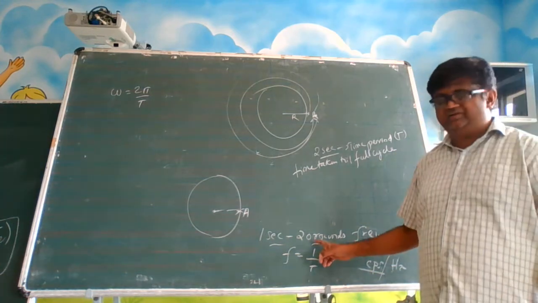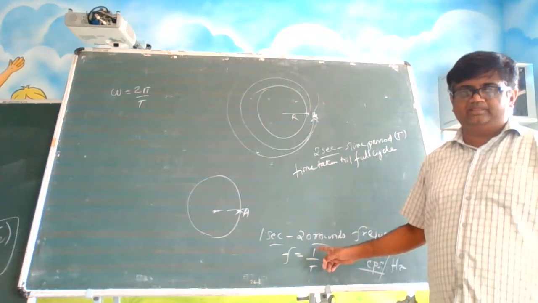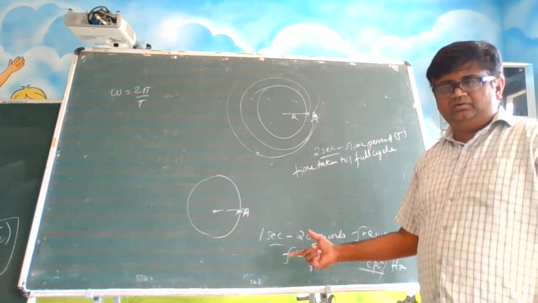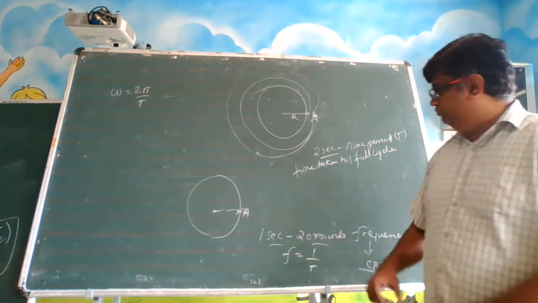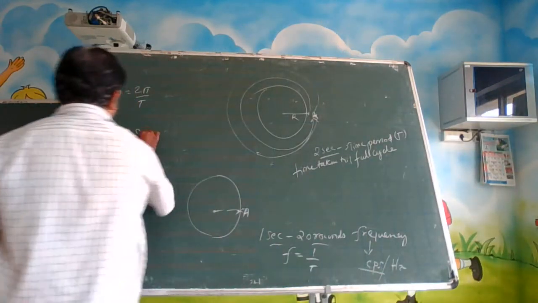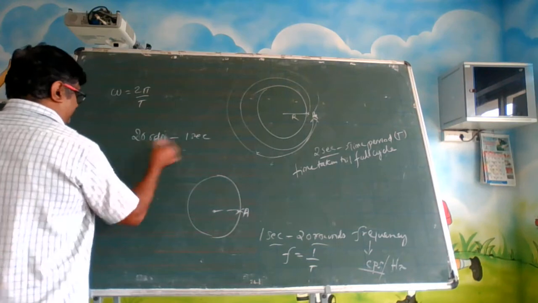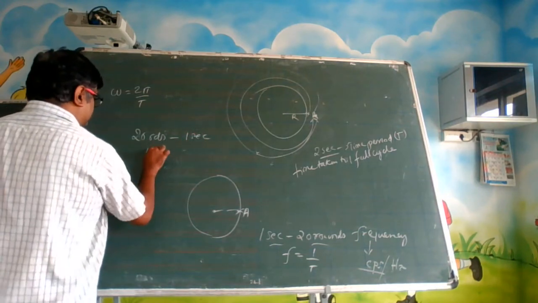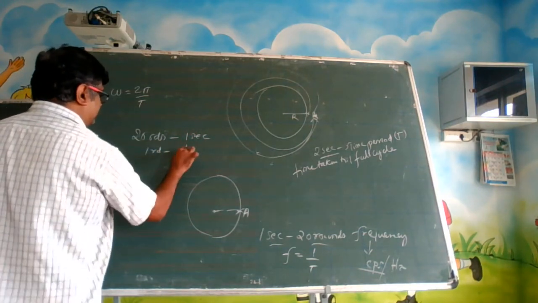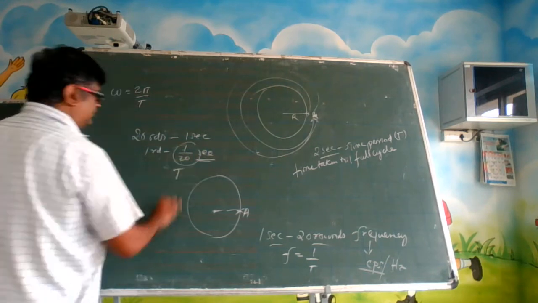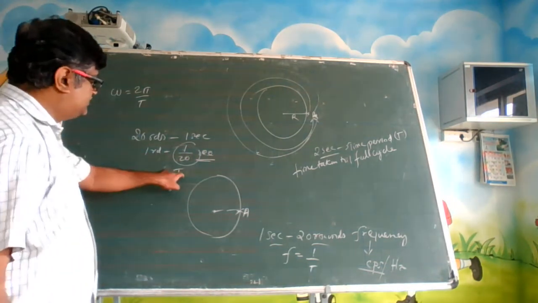Here 20 cycles are completed. So, if you want to know the time period, 20 rounds in 1 second, find the time for one round. How much? 1 divided by 20 seconds. What is this? Time period only, no? For one round, how much time period?